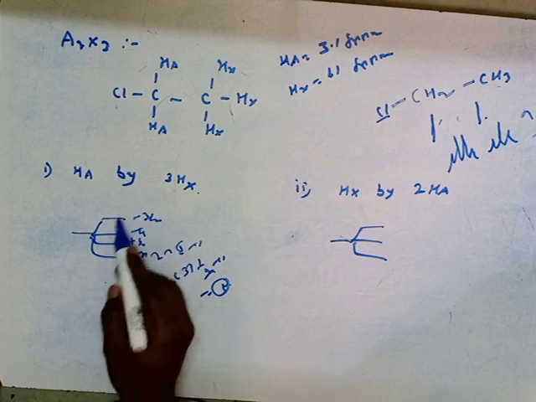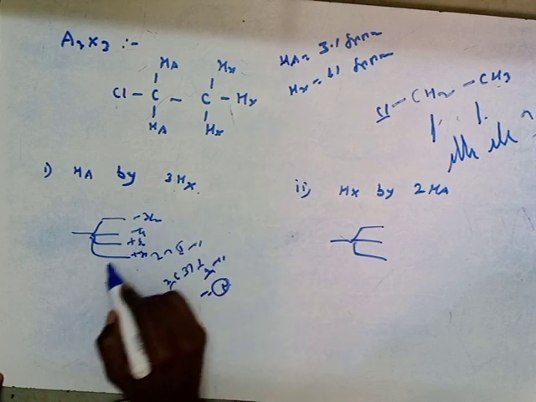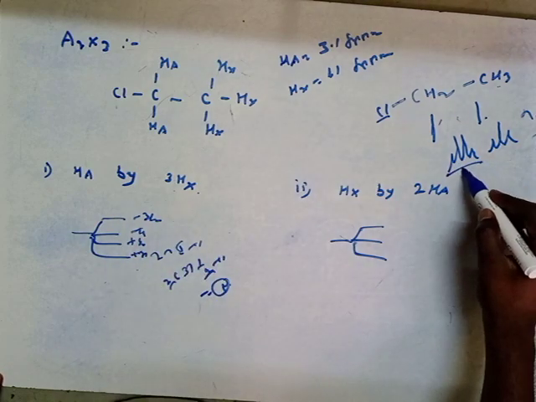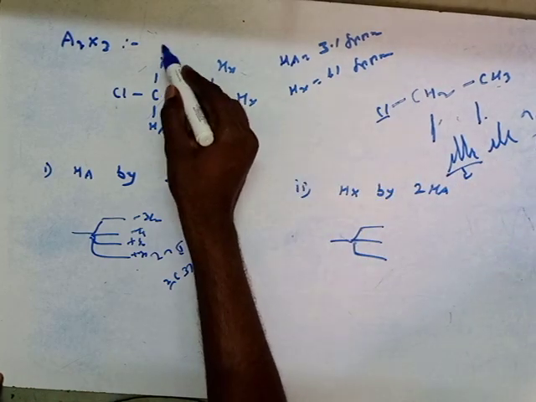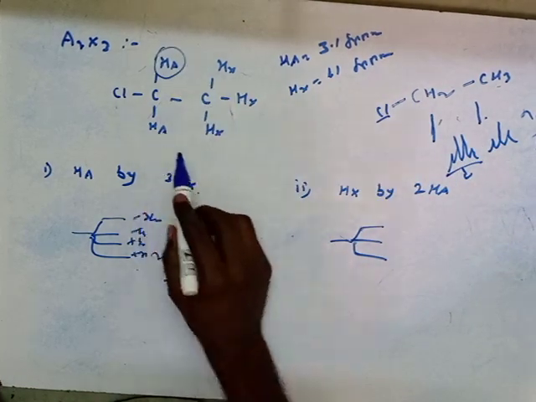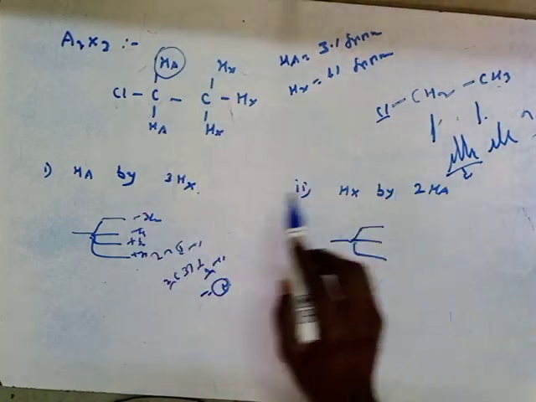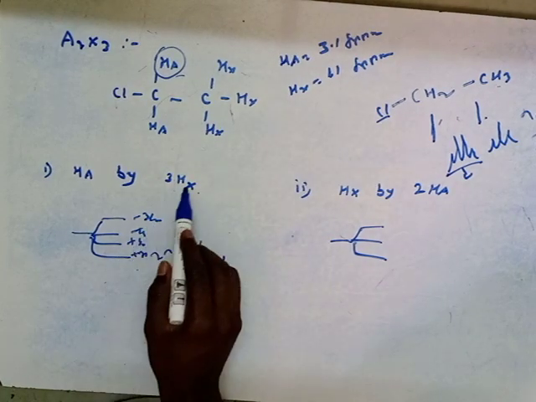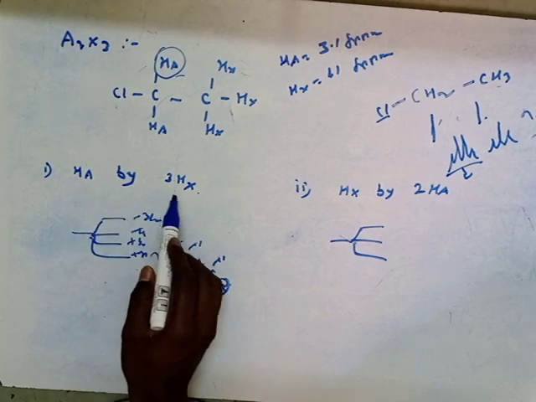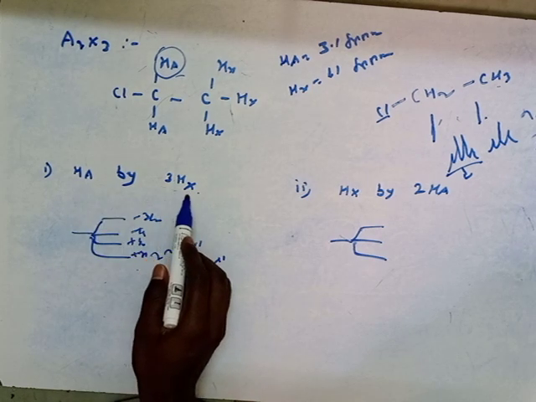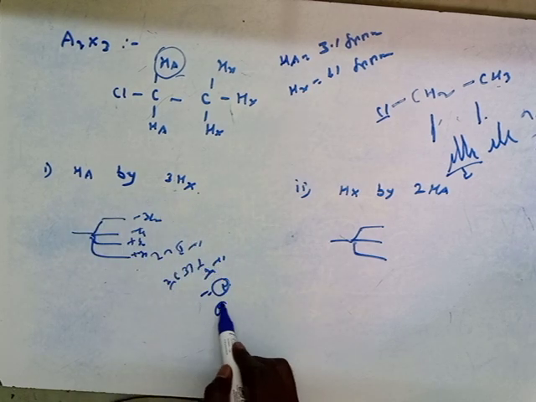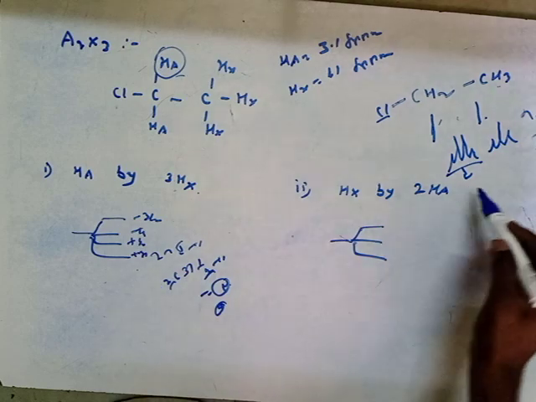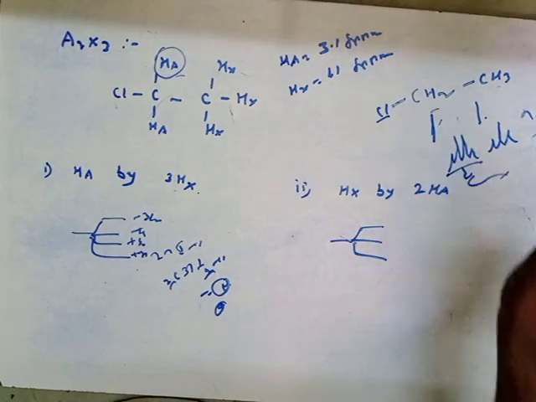They will generate 4 types of magnetic fields, so we get a quartet signal for this type of proton, right? In the presence of a magnetic field, the HA proton is coupled with these three HX protons, that's why it will give a quartet, so we get a quartet type of signal for this proton.